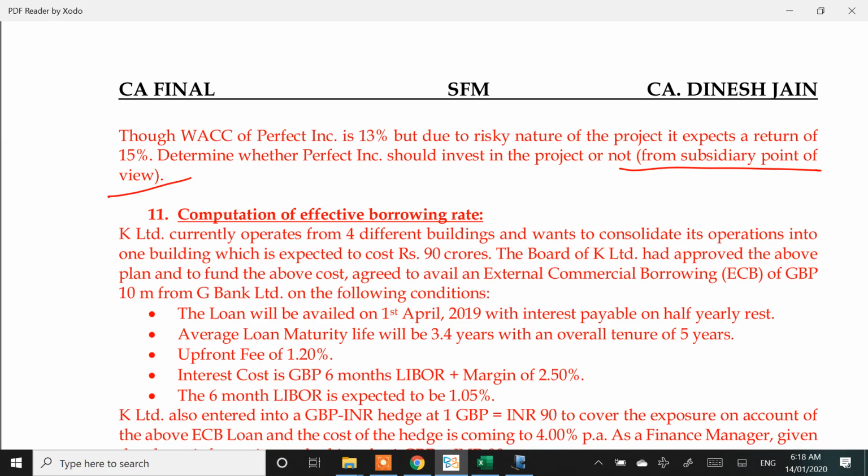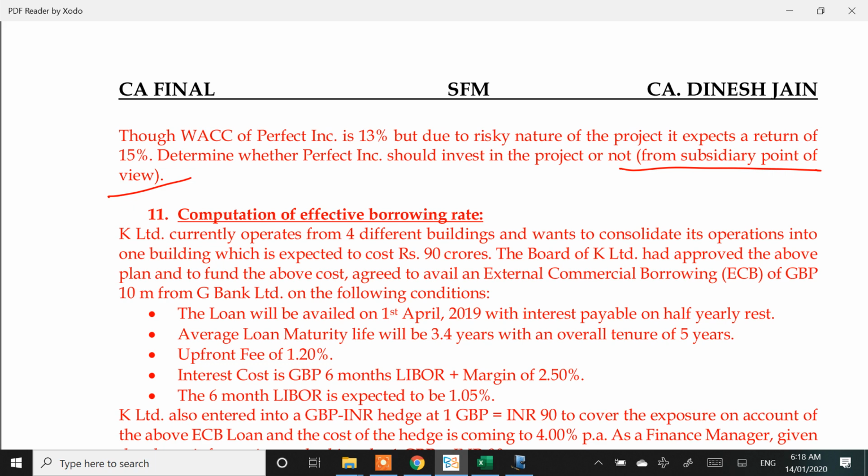I have no idea what is the risk-free rate of India. I have no idea what is the risk-free rate of US. Inflation can be a proxy, but there also a problem is inflation is changing every year. Inflation is not remaining constant. So the only other option, if at all I want to do in INR, if I am left with no choice and I still have to do in INR, then I will have to take different discount rates for different years.